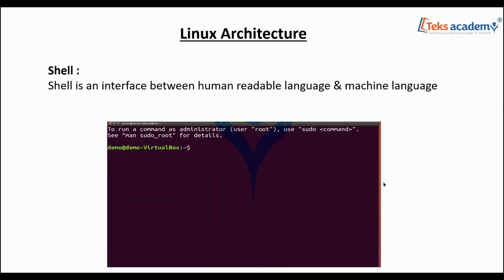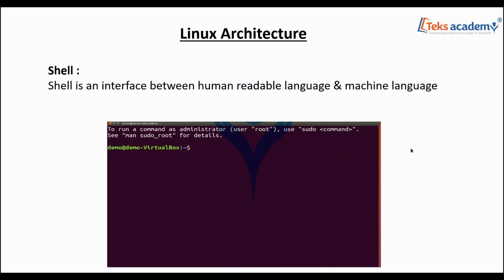Next we have the shell. The shell is an interface between the users and the operating system. It is the interface between human readable language and machine language, or we can say it's a translator. So we give the commands to the shell. The shell will send them to the operating system for processing, and after the processing is done, the result is sent back to the user as the output.